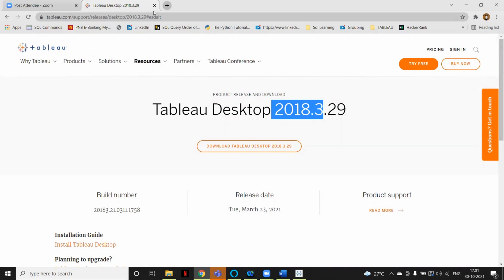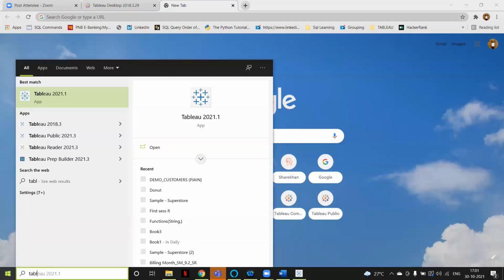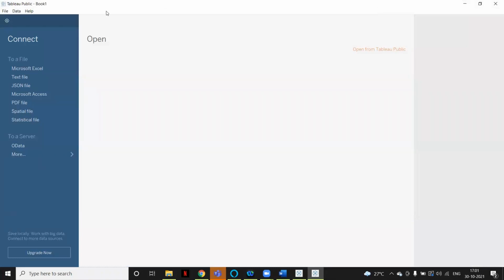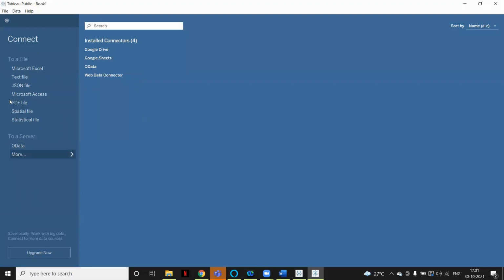If you want, you can download Tableau Public as well. So I will show you how Tableau Public looks like. I have just opened Tableau Public. That is again a different Tableau product that is used for development. But here, if you see, we have only limited data sources or connectors. We cannot load the data from Oracle or any RDBMS database. This is totally free. If you want to learn it, you can download this, and you can connect the data from Microsoft Excel.